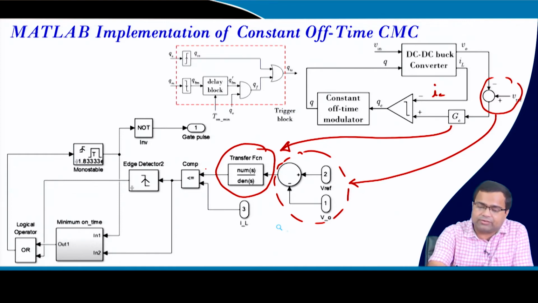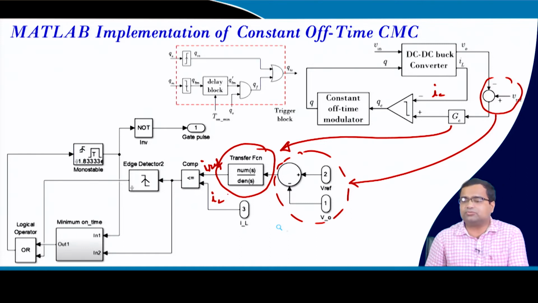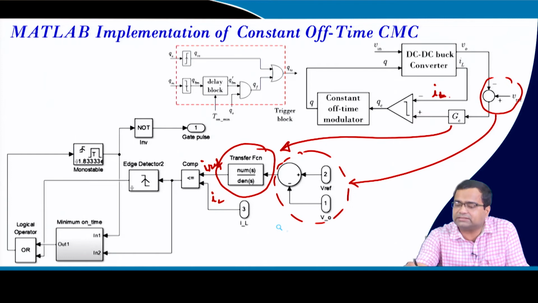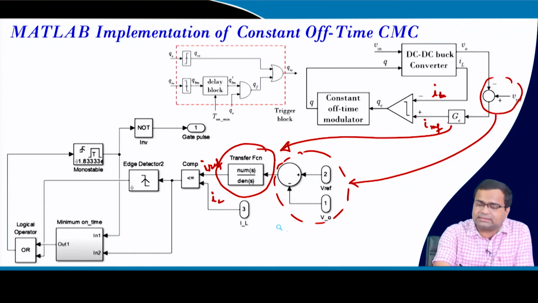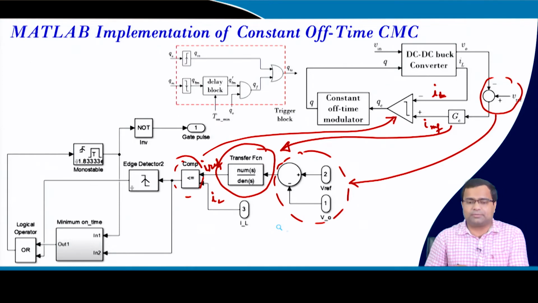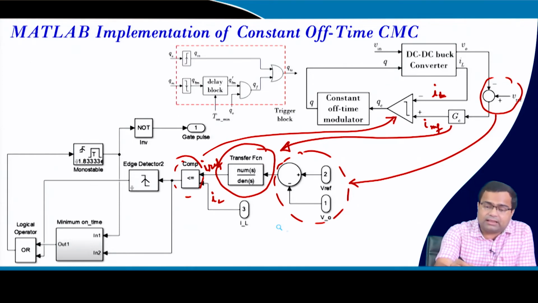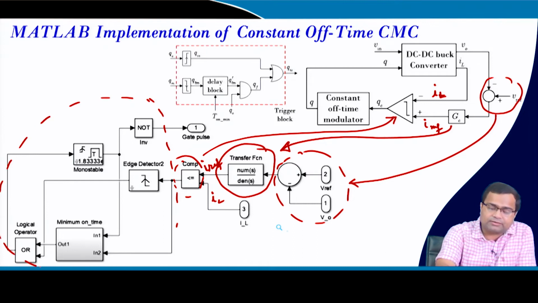So, this is our IREF and this is our IL. These two are compared, and we have discussed this is IL, this is IREF, okay. Then this is our comparator that we have discussed. So, this comparator is nothing but this comparator. Okay. Then this whole block is our constant off time modulator.